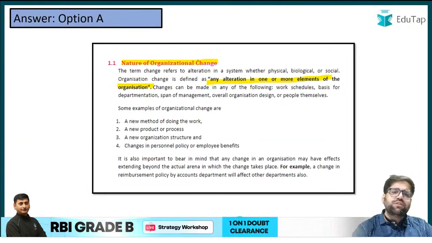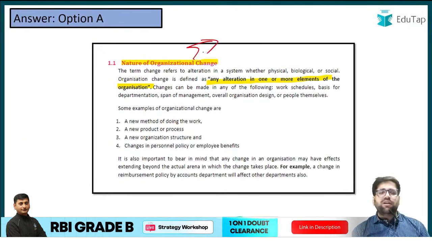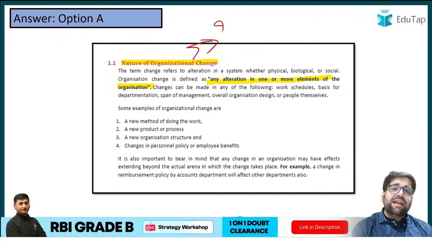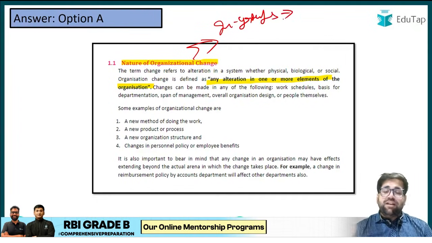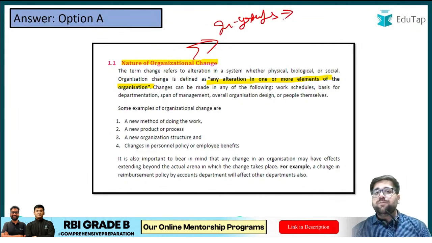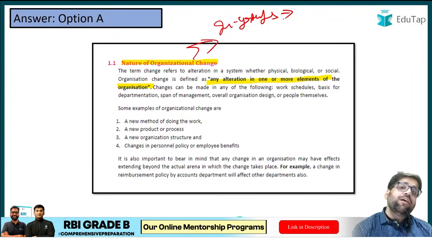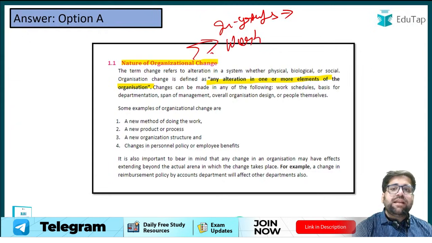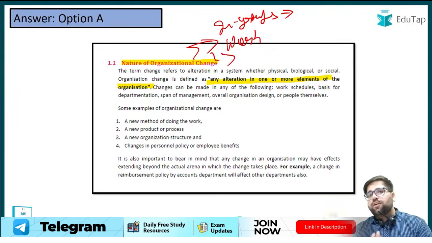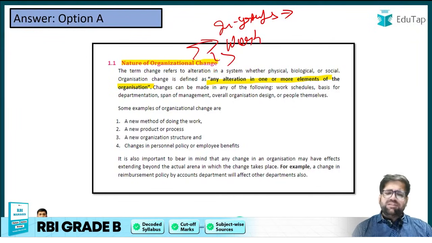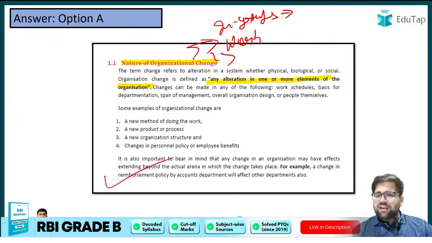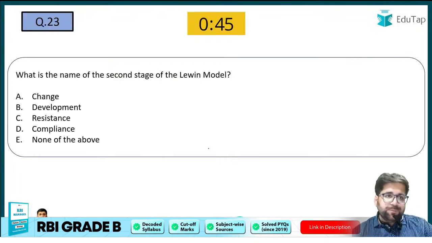And if you see in our notes as well, we have beautifully described how organizational change can take place. It can take place in groups. Under groups also, it can take place within a single group, or between multiple groups. It can also take place under the different organizational structure as well. We have beautifully explained this, and a screenshot of the scheme is attached.